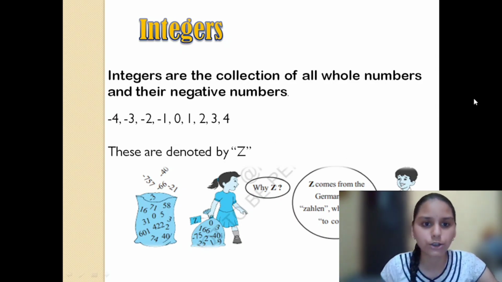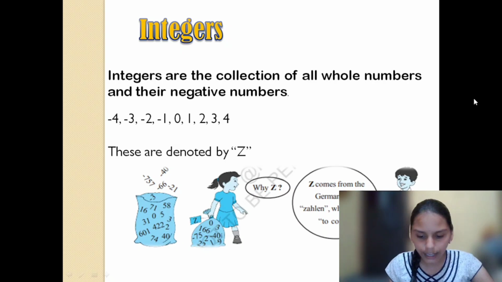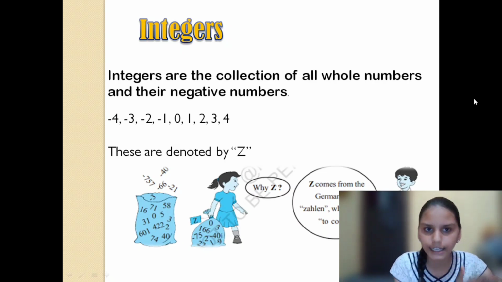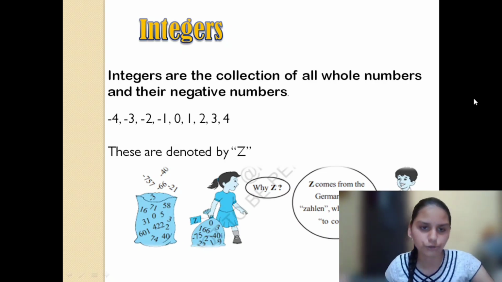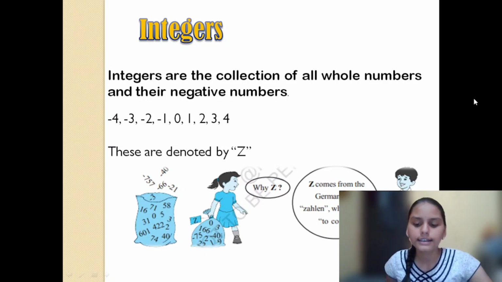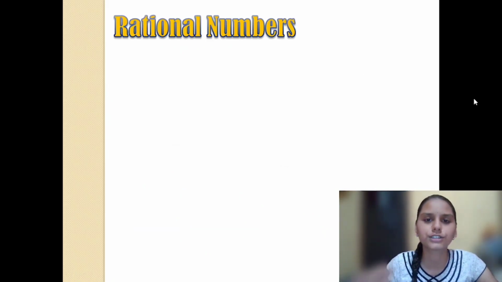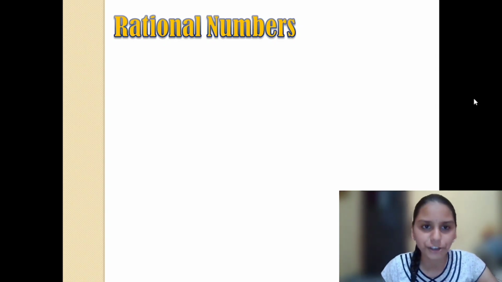Now coming back to this, if I include all the negative fractions and positive fractions, 0, everything, it will be called, yes, rational numbers. Many of you have guessed, I think. Good if you have guessed it.